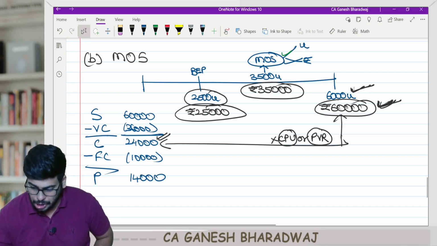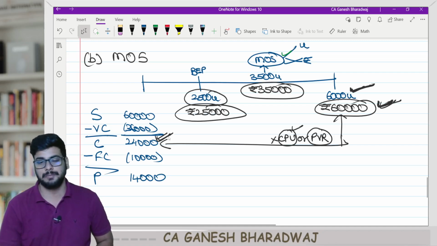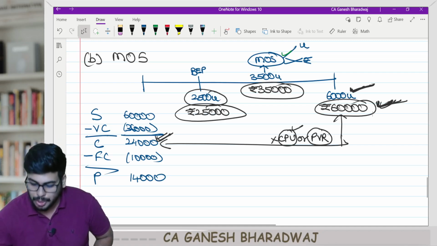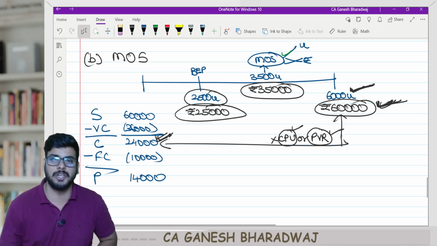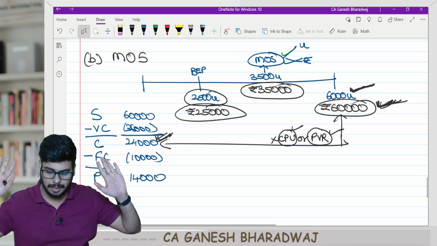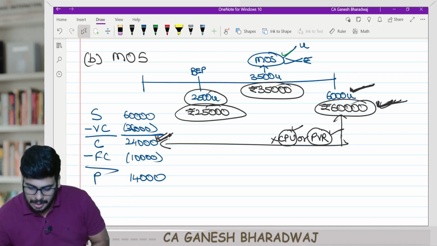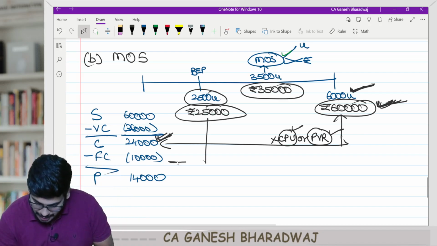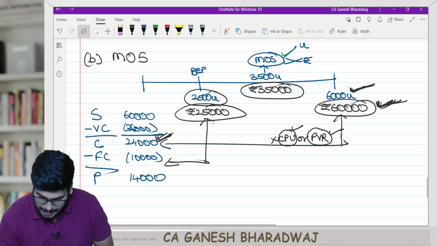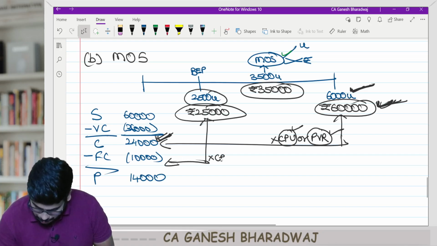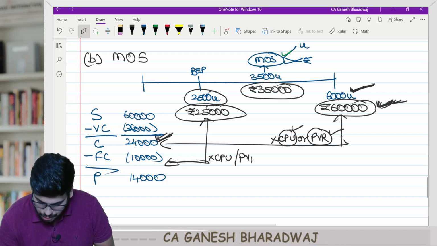So can I say total sale units into contribution per unit gives me contribution? Total sale value into PV ratio also gives me contribution. Are you clear with this, guys? Similarly, break-even point and fixed costs are tied once again using what? Contribution per unit or PV ratio.